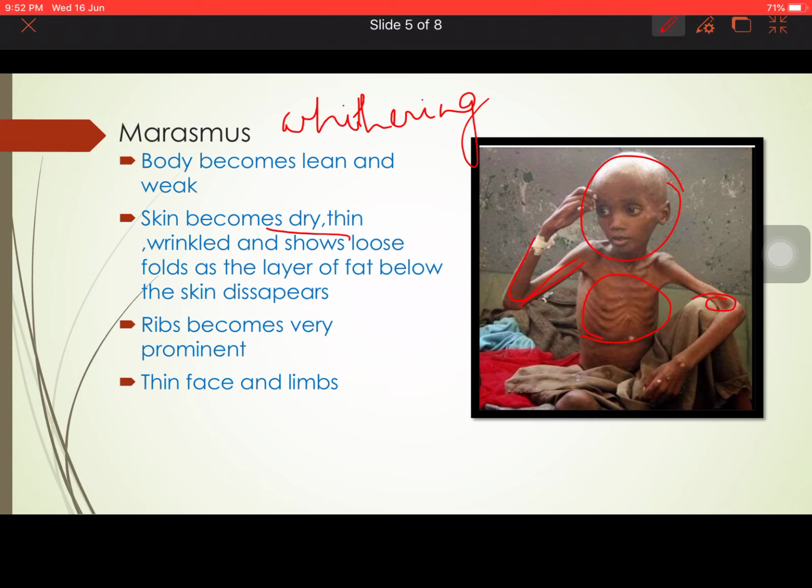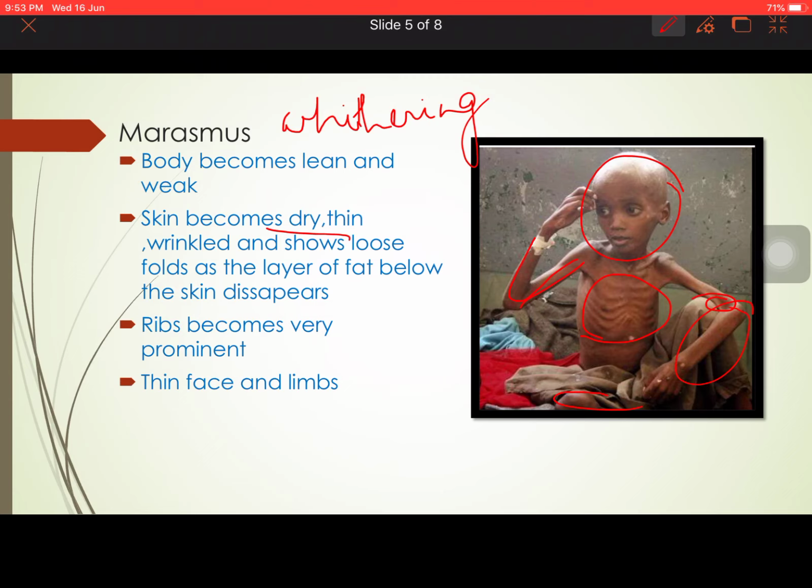well as the limbs, you can see, oh my god, they all have become so thin. The face as well as the limbs have become so thin. The body has become lean. The skin has become dry, thin, wrinkled. So from the appearance itself, you can say that the infant is suffering from a certain kind of disease. Now, how can we prevent this kind of disease?